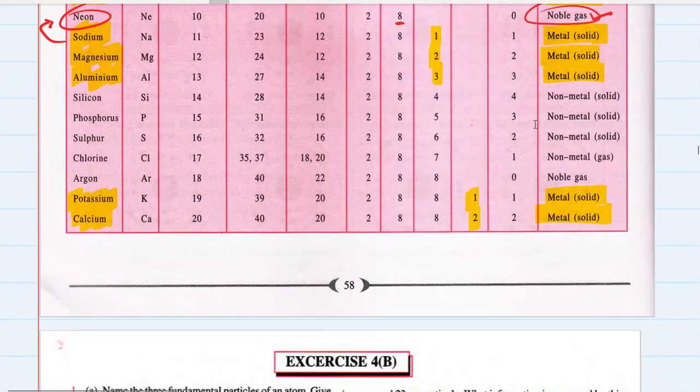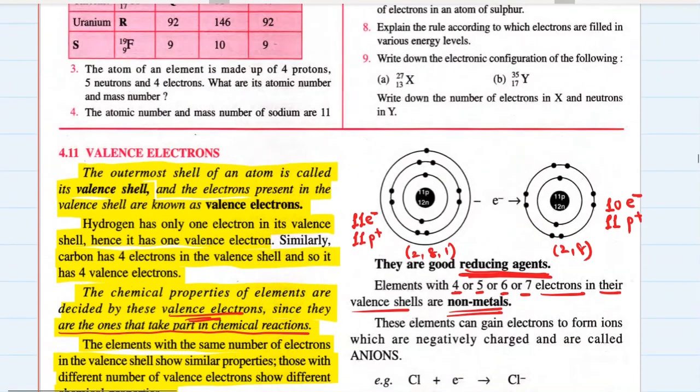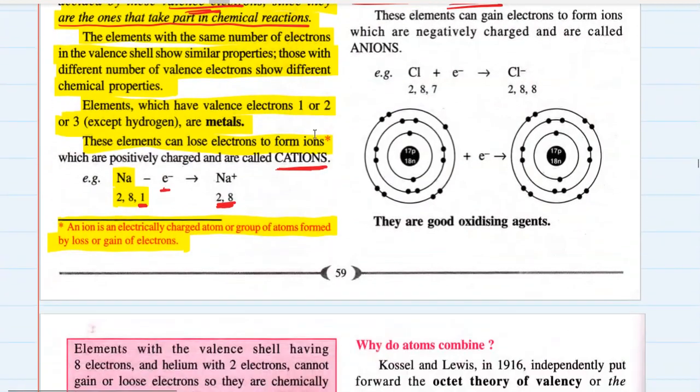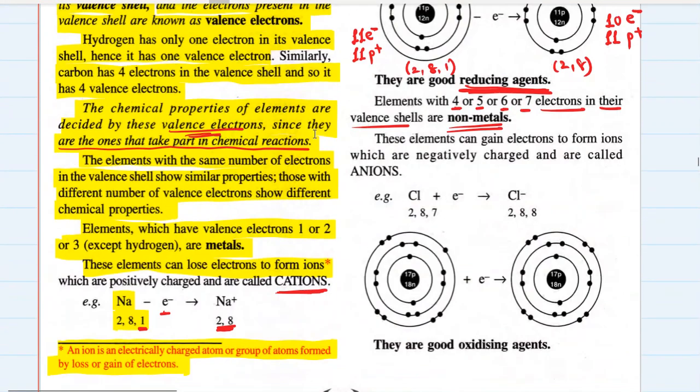Okay, let's go ahead. Silicon, 4 electrons in the outermost shell. Phosphorus, sulfur, chlorine. Silicon, phosphorus, sulfur, chlorine, these all four are what? They are non-metals, right? So elements which have 4, 5, 6 or 7 electrons in their outermost shell, they are non-metals. And what is their characteristic?